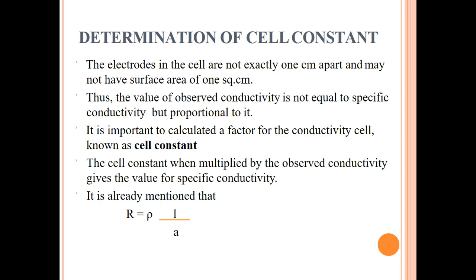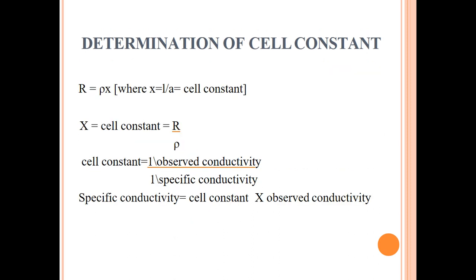This is already mentioned that R is equal to delta into 1 over A, where R is equal to delta X, where X is equal to 1 over A, which is equal to cell constant. So X is equal to cell constant equal to R over delta.